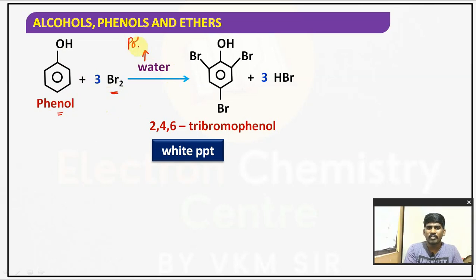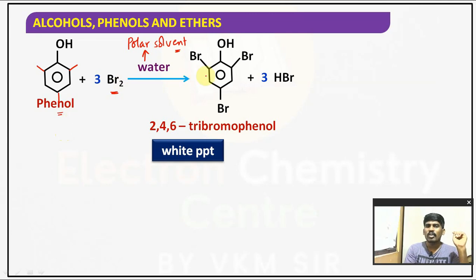Water is an example of a polar solvent. So the ring is highly activated, the electron density on the ring increases, especially at which positions? Ortho and para positions, but not at the meta position.